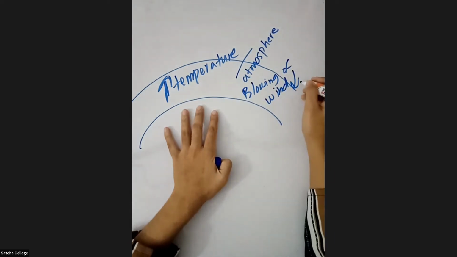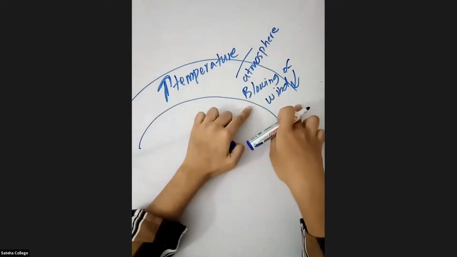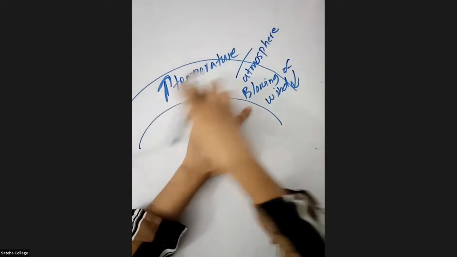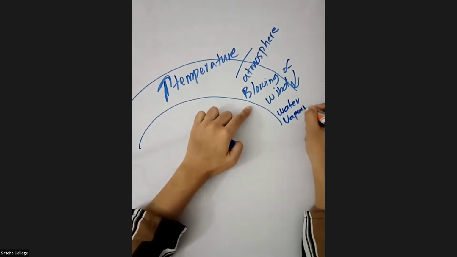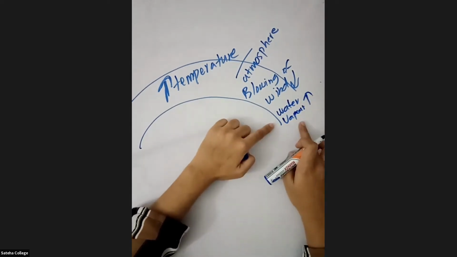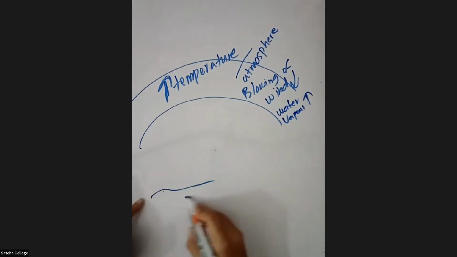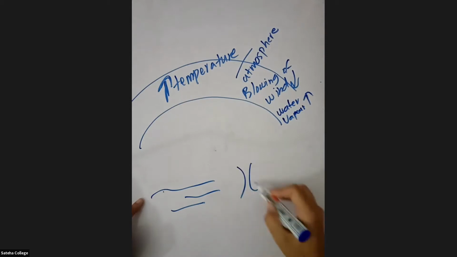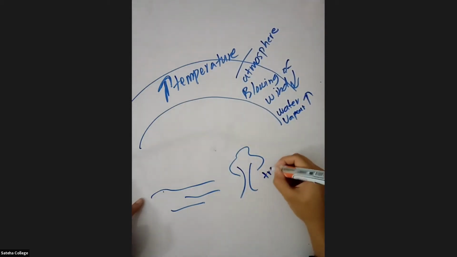Because of the temperature increasing in this period, the water vapor in the atmosphere will start to increase. So how does the water vapor in the atmosphere start to increase? Now, on our earth, we have water bodies, we have trees, right? In the tree, transpiration will occur.